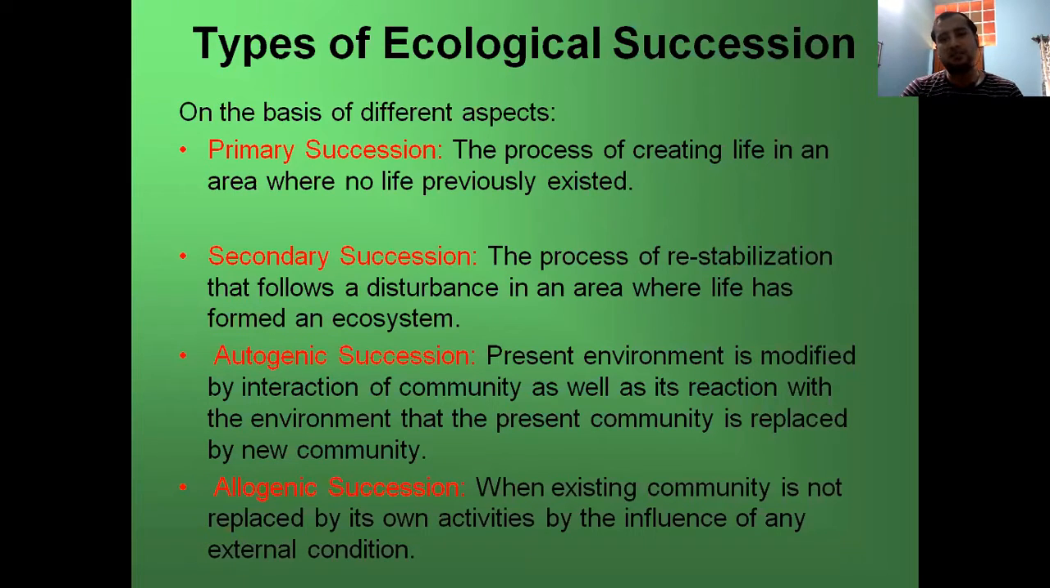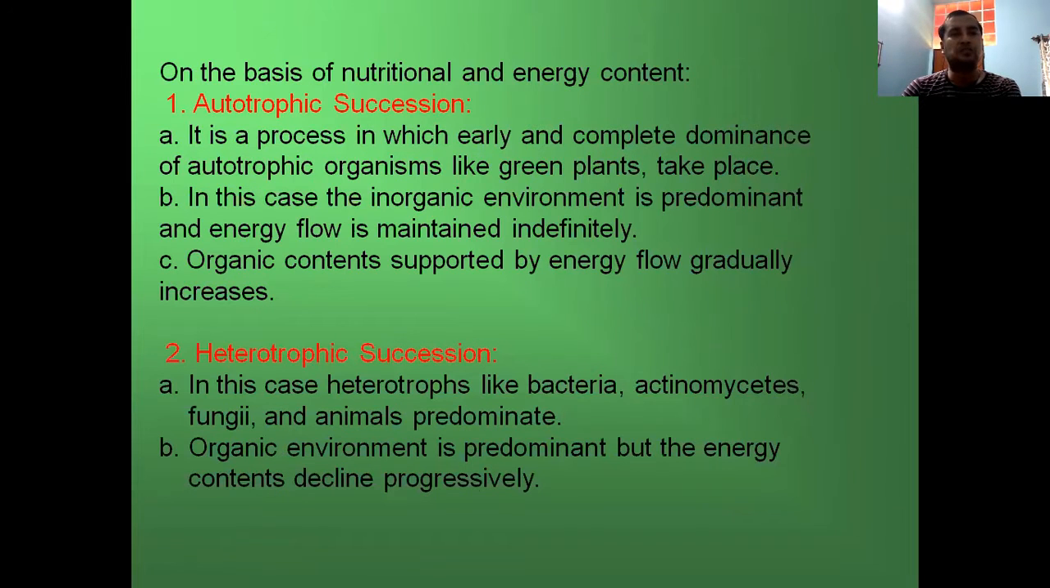Here the present environment is modified by the interaction of the community with its environment, and the community present is replaced by a new community. And finally, allogenic succession, when the existing community is replaced not by its own activities but by the influence of an external condition. So, on the basis of nutrition and energy content, first autotrophic succession can be pointed out.